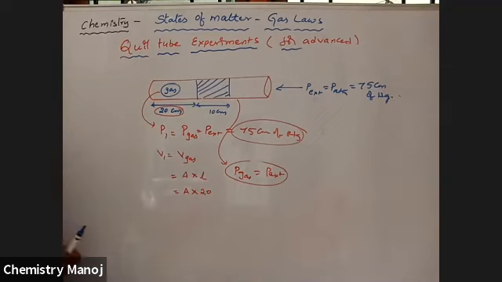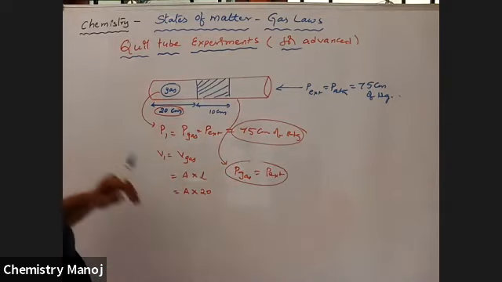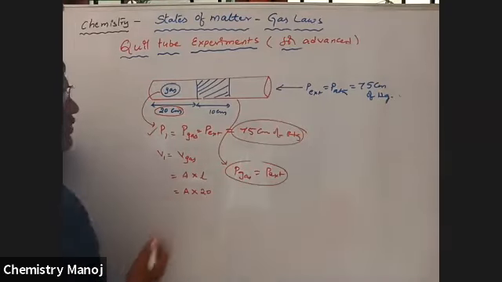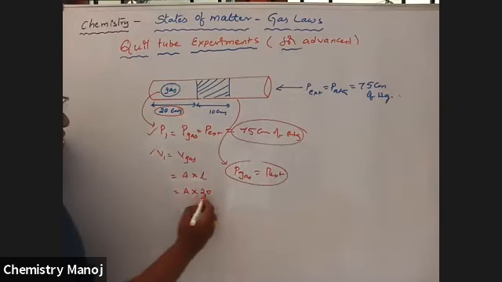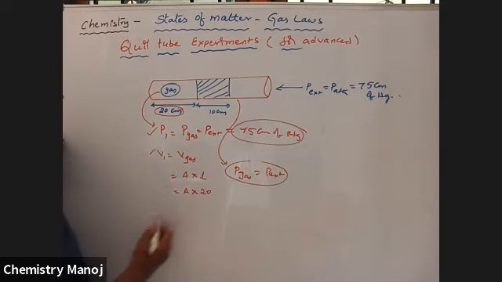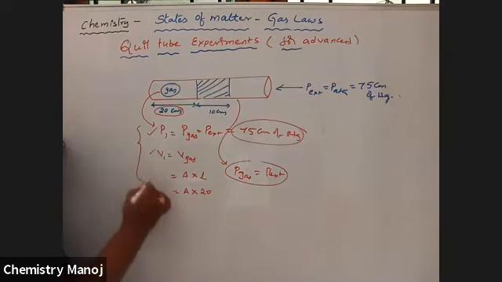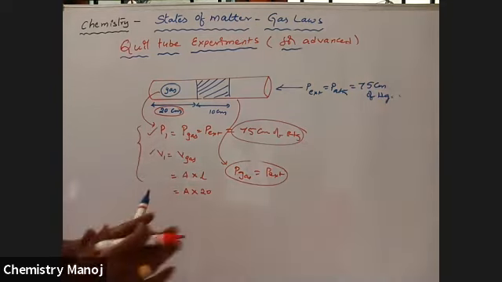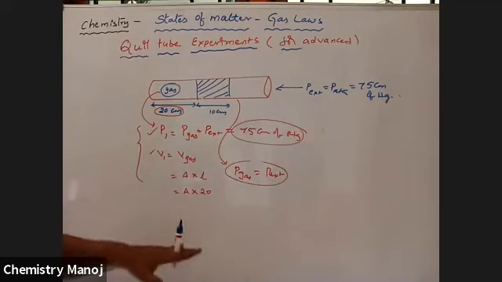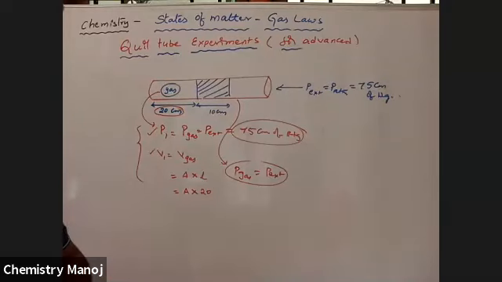It is the beginning case. From this horizontal position, these are the given cases. P1 is equal to 75 centimeters. V1 is equal to area into 20. So this is the beginning case. By using this P1 and V1, other cases we are going to discuss.